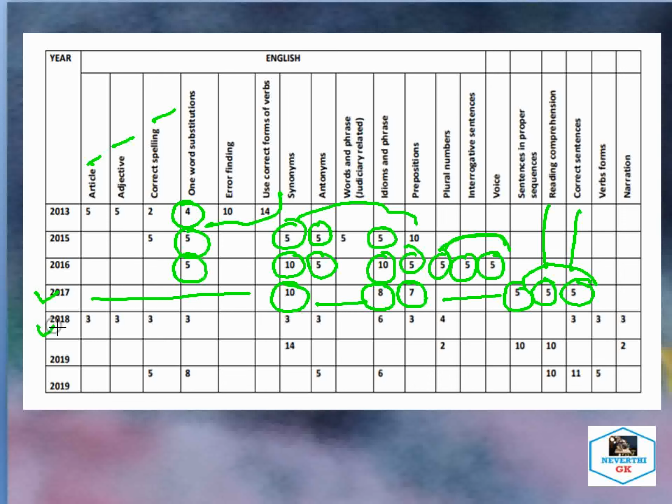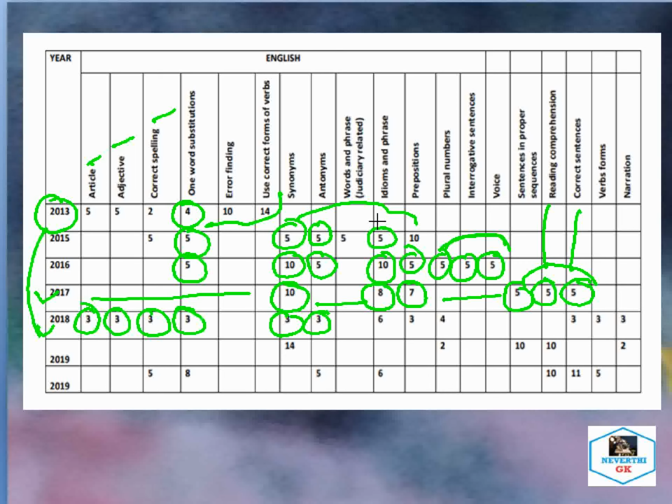As far as 2018 is concerned, again some questions are followed repetitively, similar to 2013 from this portion, that is from article 3 questions, from adjective 3 questions, and correct spelling, that is 3 questions, and from one word substitution again 3 questions. From the synonyms portion we have 3 questions, and from antonyms again 3 questions.